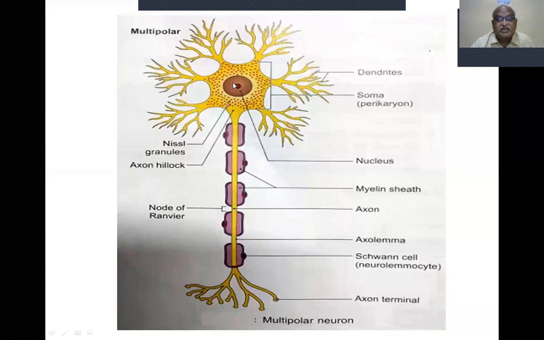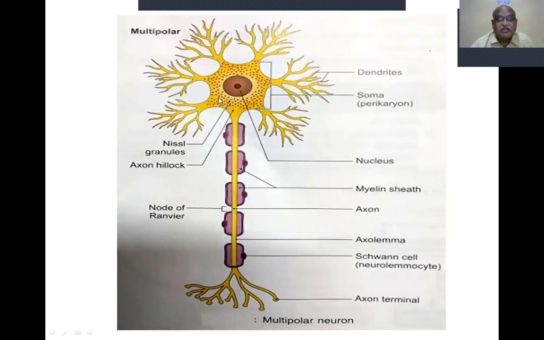Now the central part is the nucleus. This is the nucleus. This is the nucleolus. The surrounding is cytoplasm. The cytoplasm contains granules, which are called Nissl's granules. This axon hillock is devoid of Nissl granules.